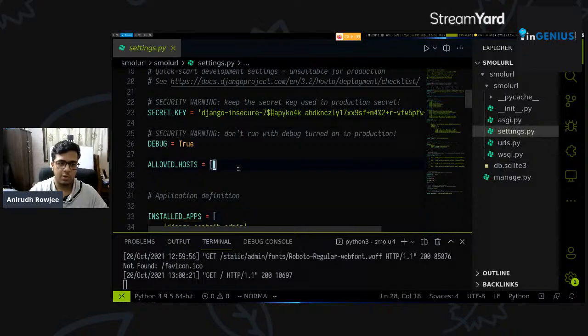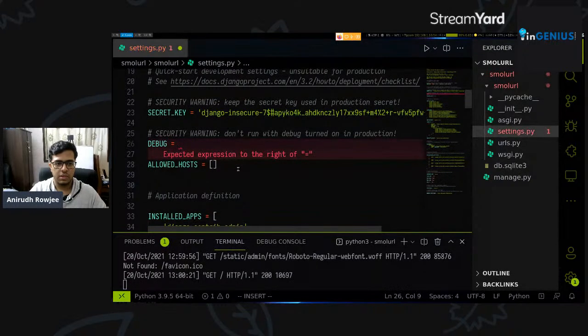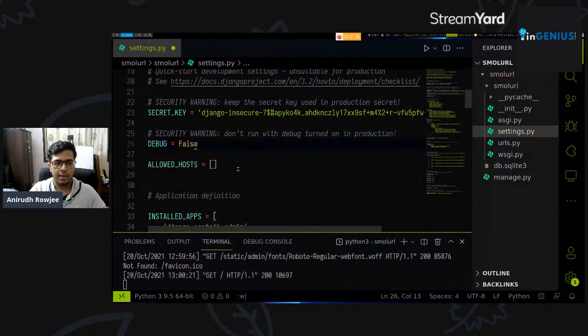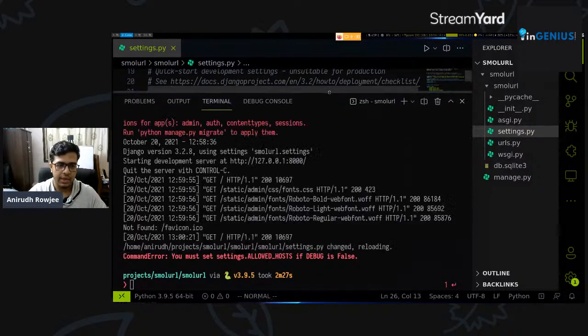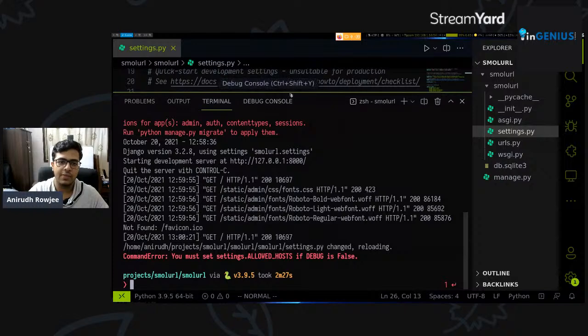I appear to have caps lock on. Let's change it to False. Excellent. And let's save this file once again. It's been saved, right? And we see a bunch of error messages already. It says CommandError: You must set settings.ALLOWED_HOSTS if DEBUG is False.